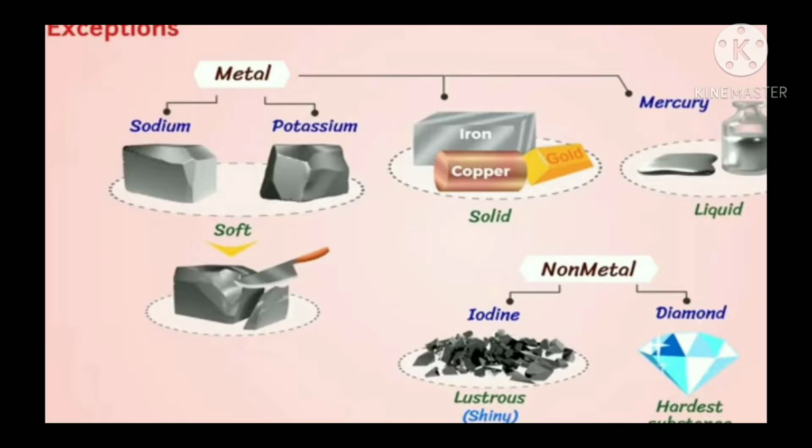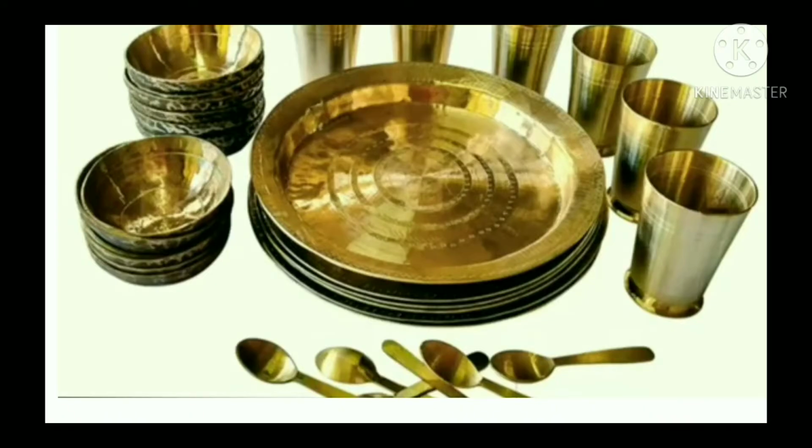See the exceptions. Other exceptions we will see afterward, but first of all, see your right hand side. Iron, copper are in solid state. Mercury and gallium are in liquid state. Next physical property of metals is luster.